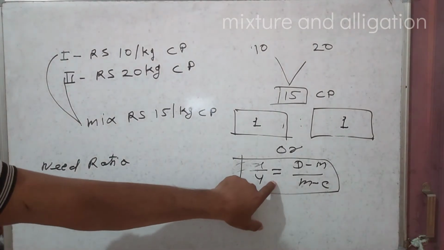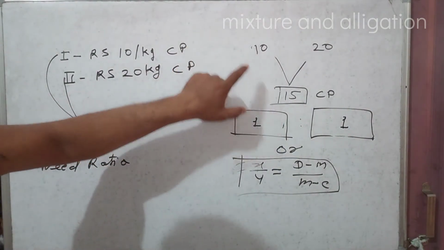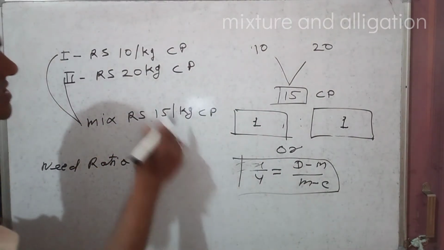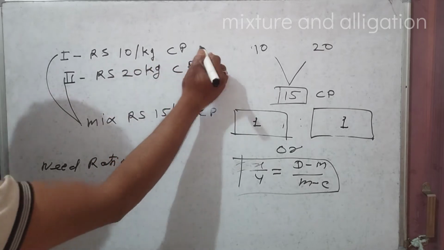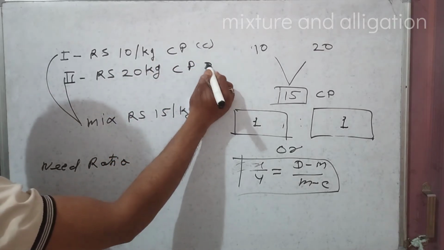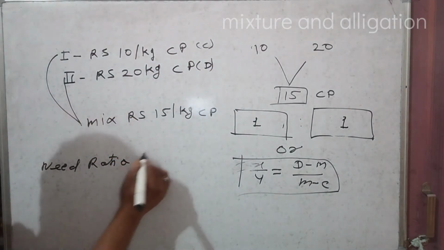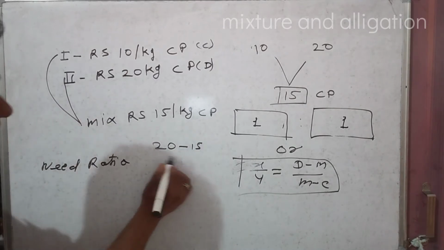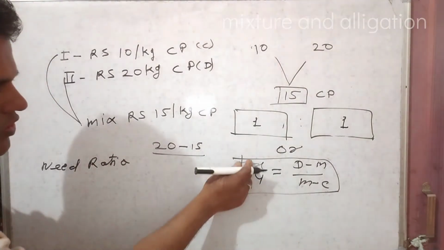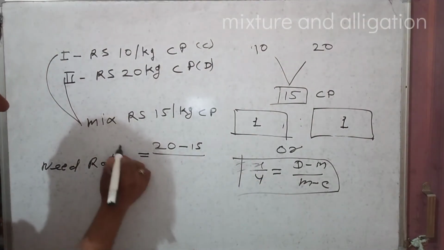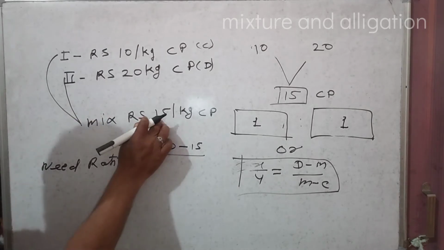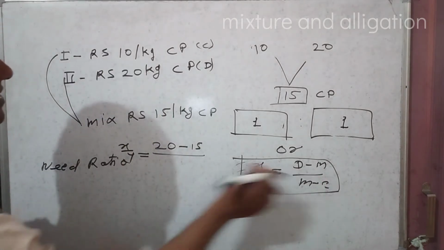Friend, this is also a formula, and these are the same. Now see here, the dearer value is 20, and this is the cheaper value. So 20 minus the mean value 15 for X, and for Y, 15 minus 10, mean value minus cheaper value.